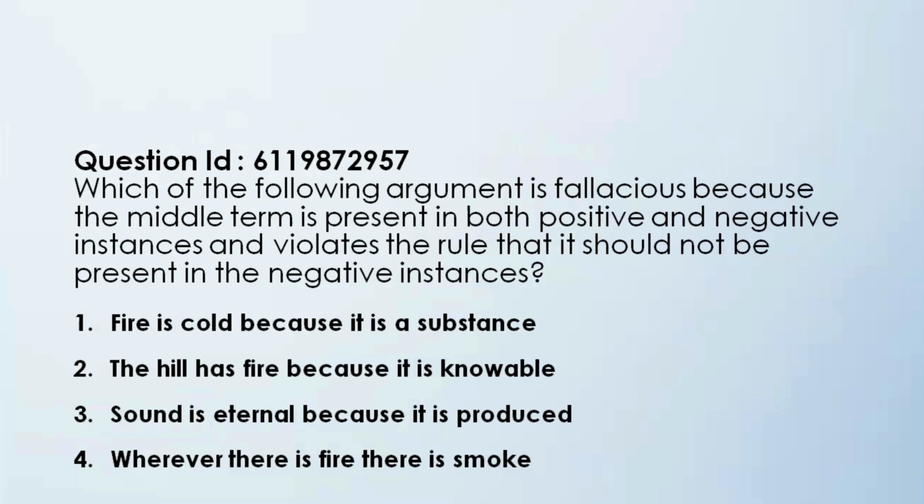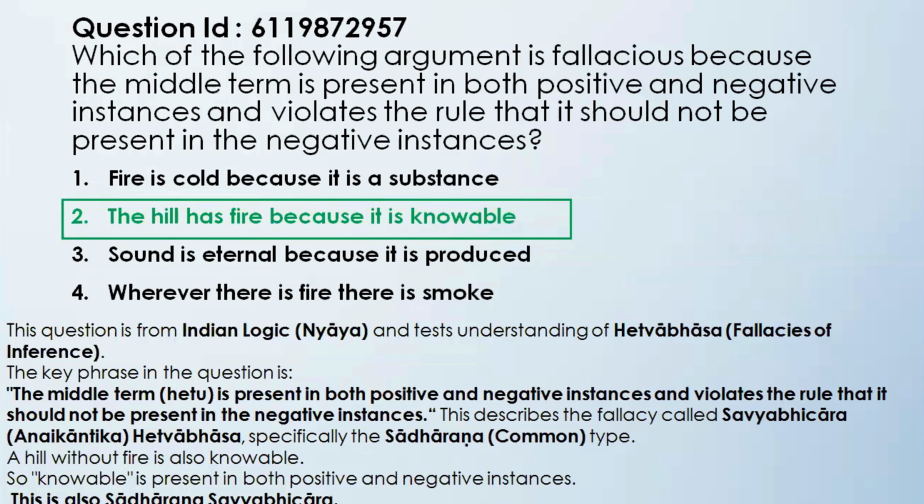Option 1 is fire is cold because it is a substance. The second option, the hill has fire because it is knowable. The third option is sound is eternal because it is produced. And the fourth option is wherever there is fire, there is smoke. The correct answer is option 2. The hill has fire because it is knowable.